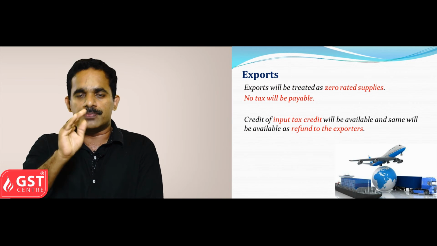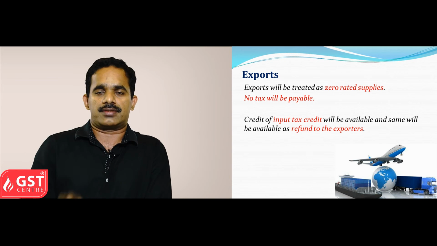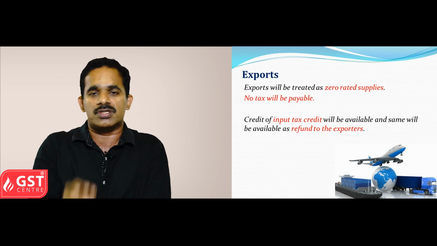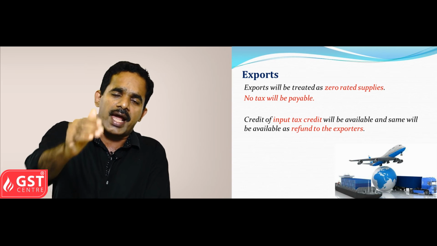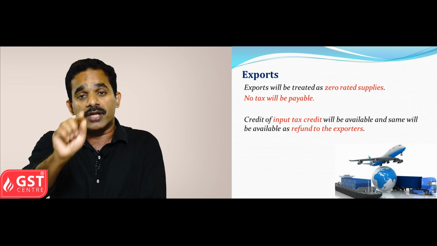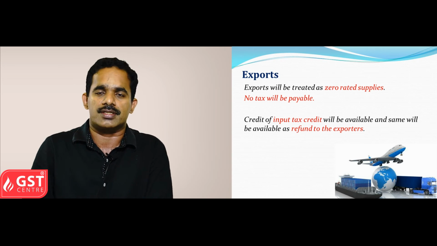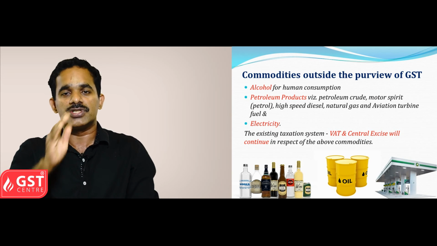In case of exports, it will be zero tax. That is, no tax will be charged on any exports from India. And any input tax paid by such an exporter will be refunded to the exporter on exporting goods or services. Certain commodities are excluded from the purview of GST.